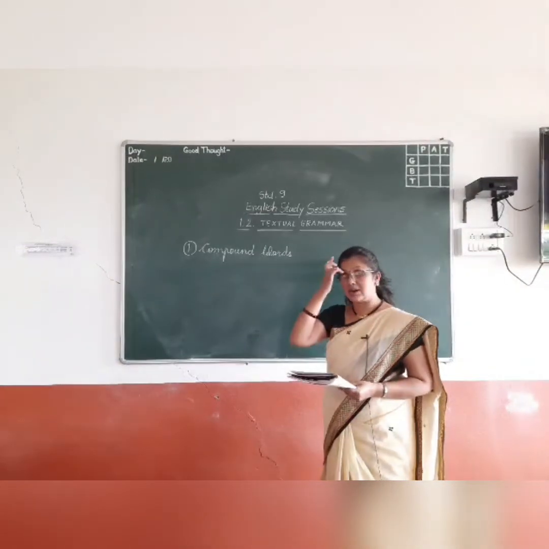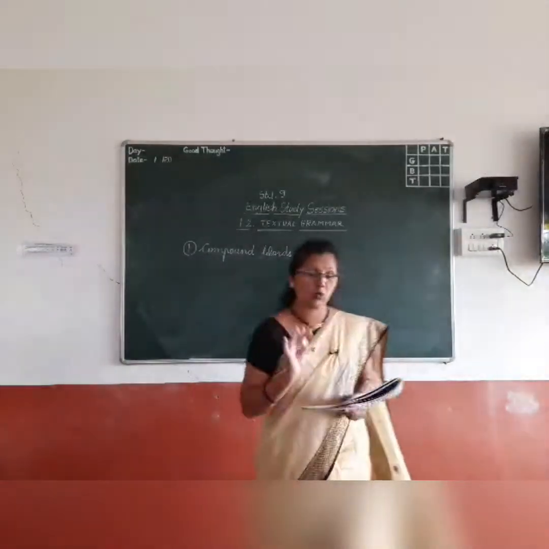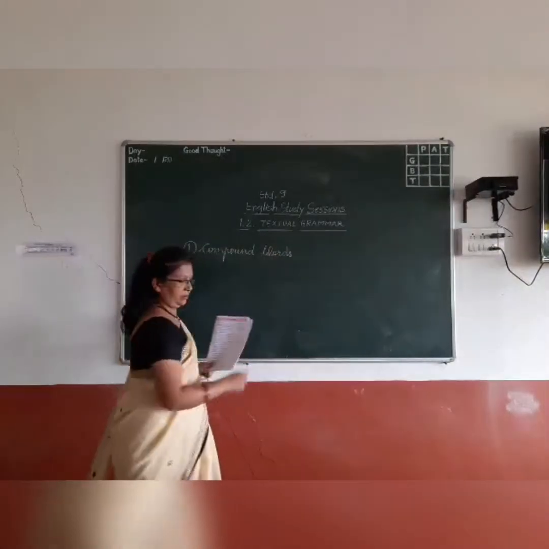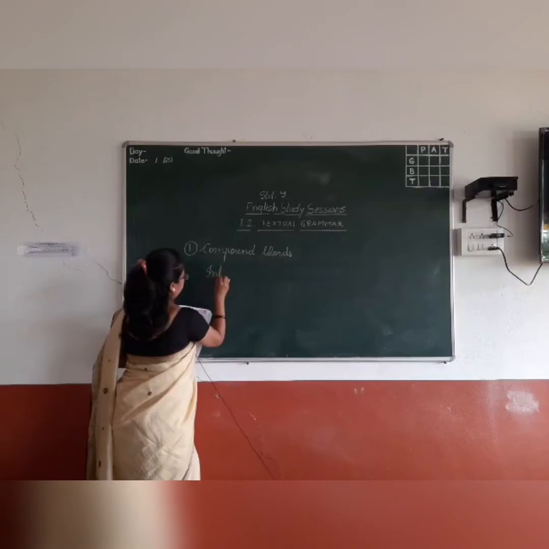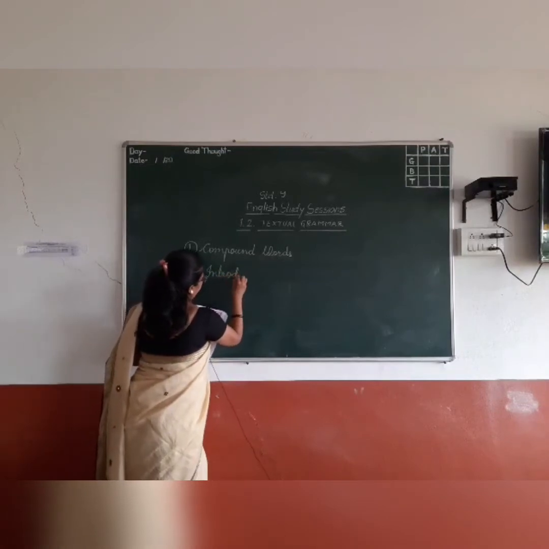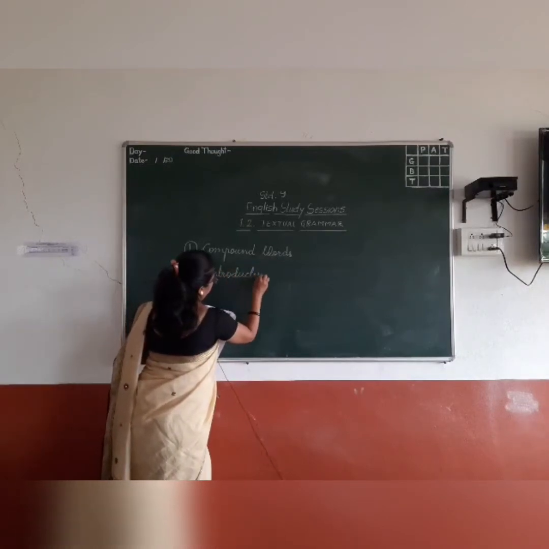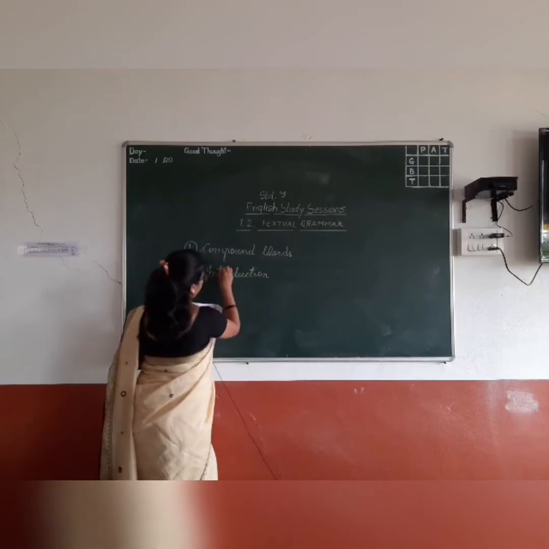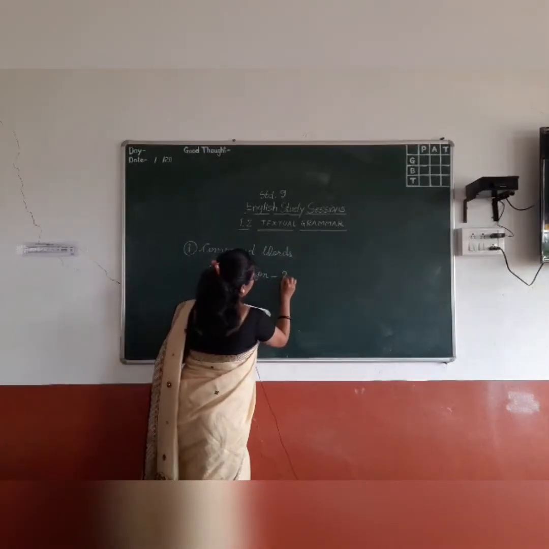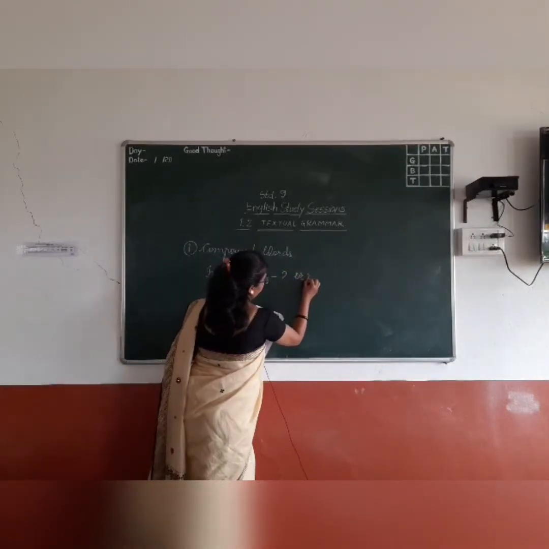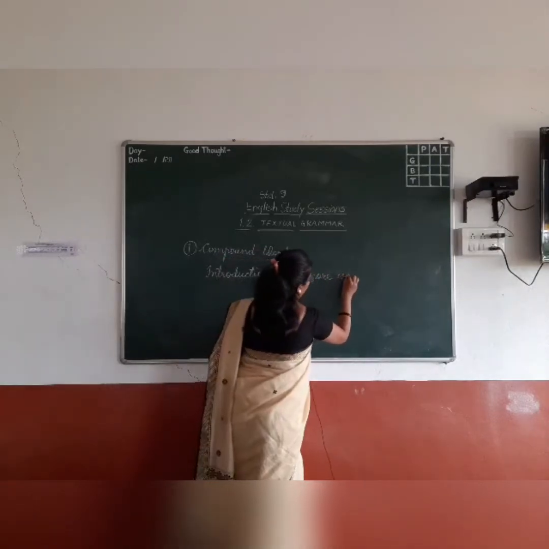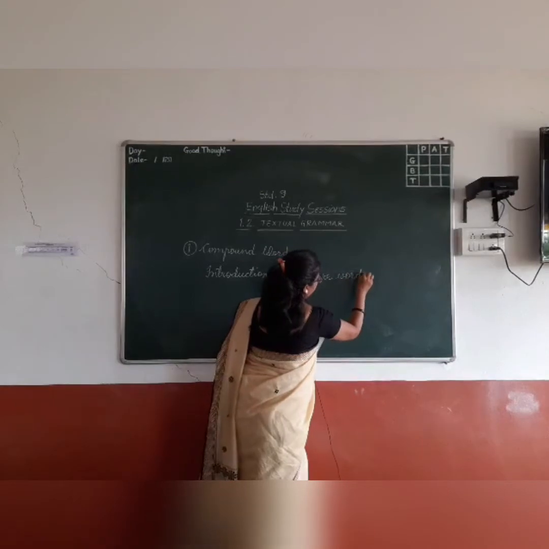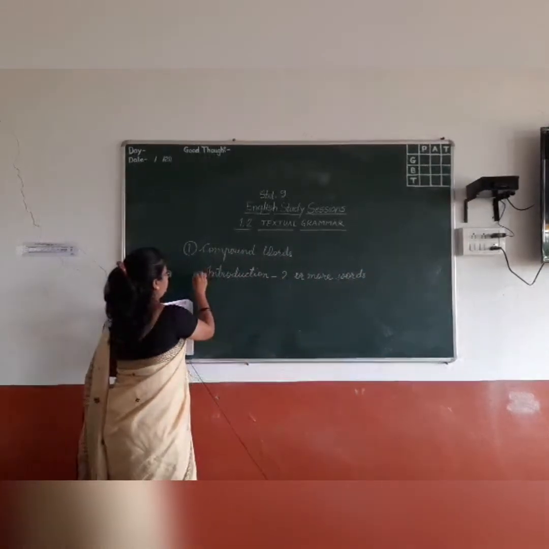Basically, what are compound words? When two or more words come together, are written together, they are known as compound words.